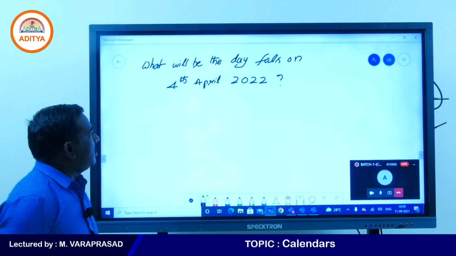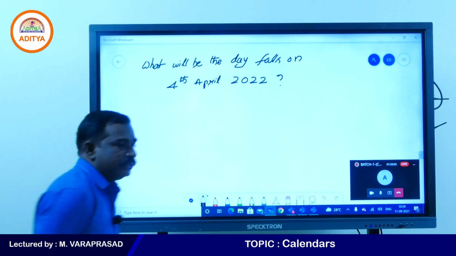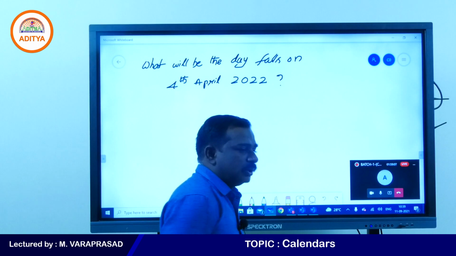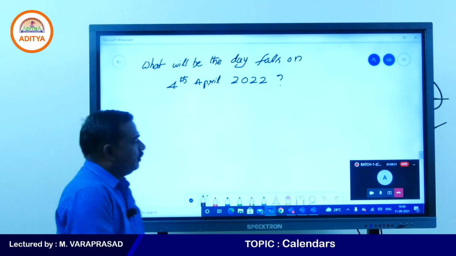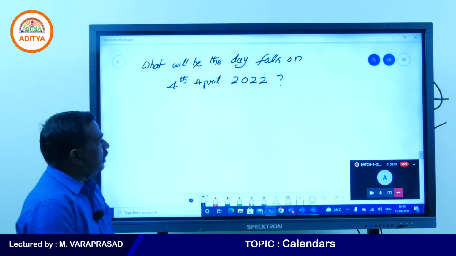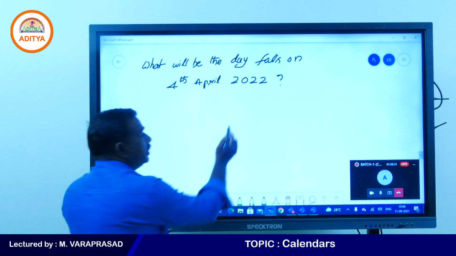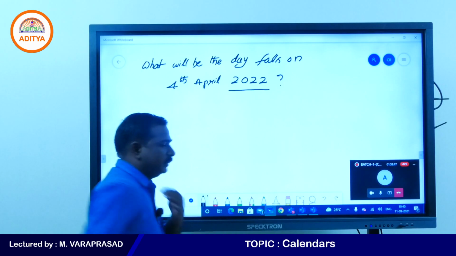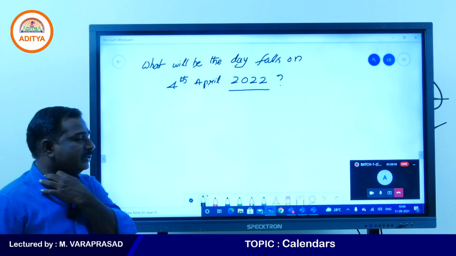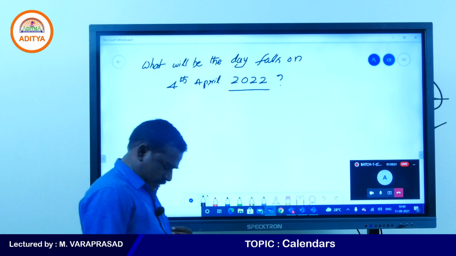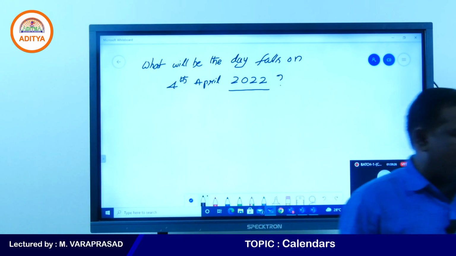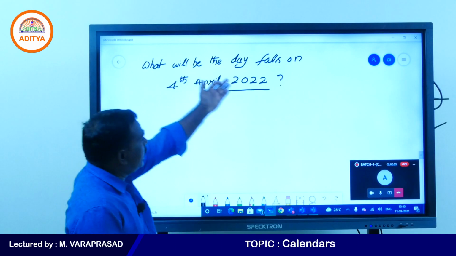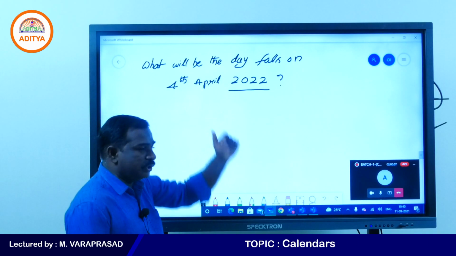Be careful. What will be the day that falls on 4th April 2022? We can find any date, except for the stars and constellations, we can find anything in our life.